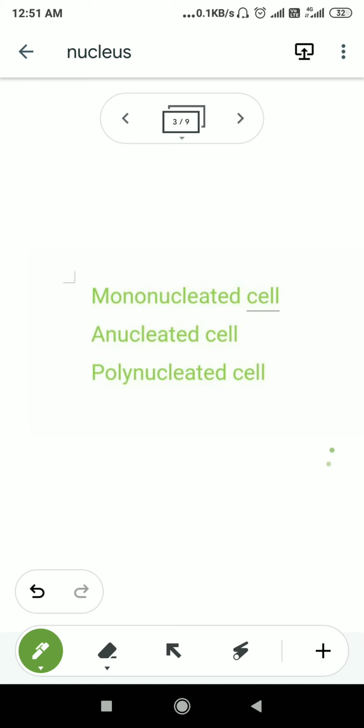Then coming to the polynucleated cell. If more than one nucleus is present in a single cell, then it is known as a polynucleated cell. So mononucleated: one nucleus; anucleated: no nucleus; polynucleated: more than one nucleus. Okay, I think this point is clear to you. Coming to the next slide.